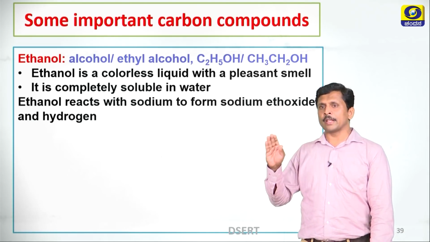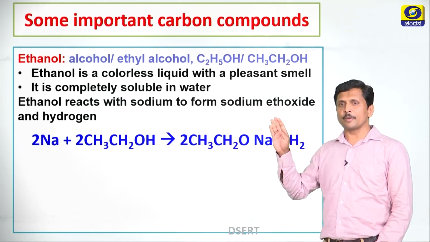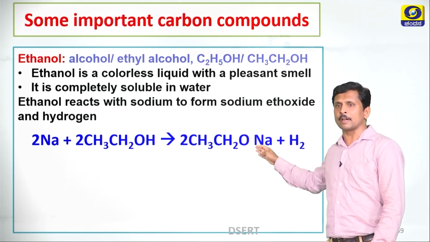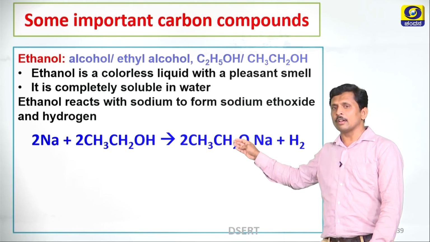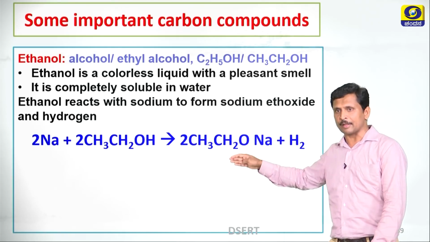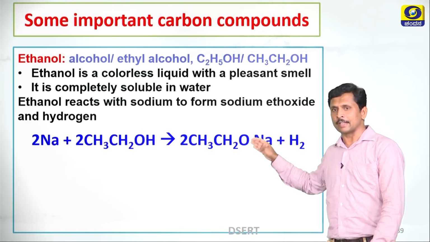Ethanol reacts with sodium to form sodium methoxide and hydrogen. Dear students, from an examination point of view, this reaction is very important. Please write and practice thoroughly. When ethanol reacts with sodium, it produces sodium methoxide and hydrogen. This reaction shows ethanol has acidic property.